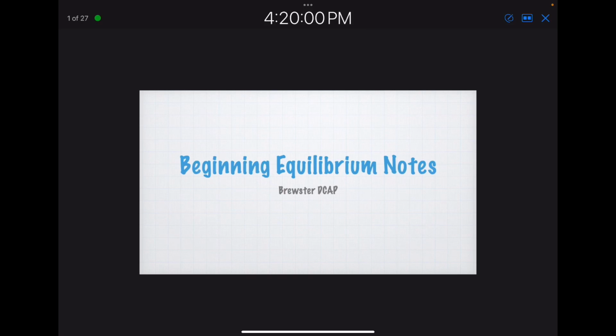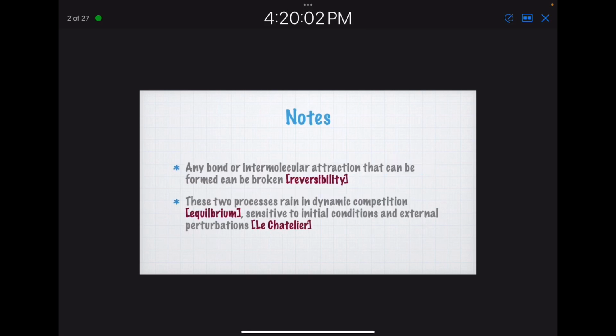Beginning equilibrium notes for dual credit. So any bond or intermolecular attraction that can be formed can be broken. That's reversibility. These two processes reign in dynamic competition, equilibrium, sensitive to initial conditions and external perturbations, Le Chatelier. And we'll talk about that later.